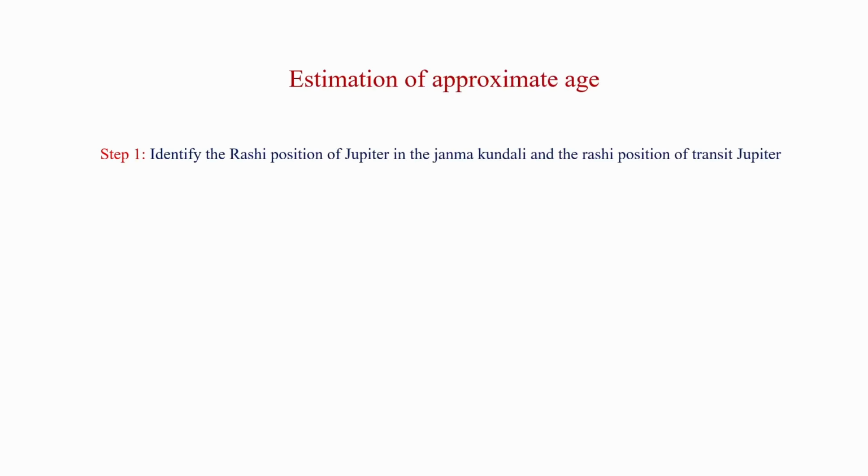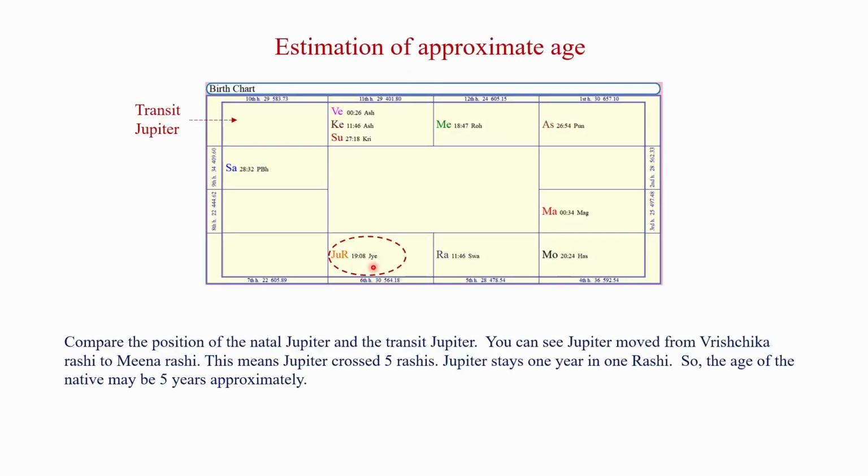Step 1. Identify the Rashi position of Jupiter in the Janma kundali and the Rashi position of transit Jupiter. The natal Jupiter is posited in the Vrishchika Rashi in the Janma kundali. The divine planet Jupiter stays 1 year in one Rashi. Jupiter takes 12 years to move through all the 12 Rashis of the zodiac.